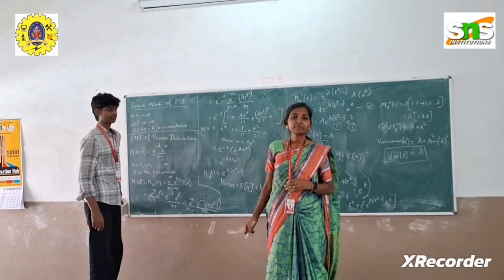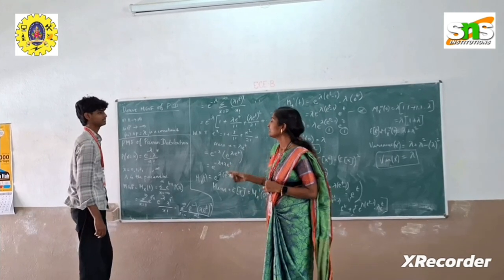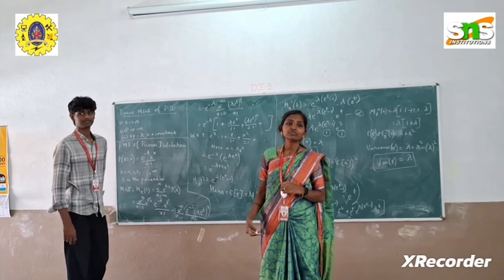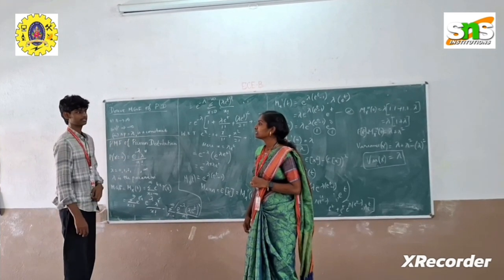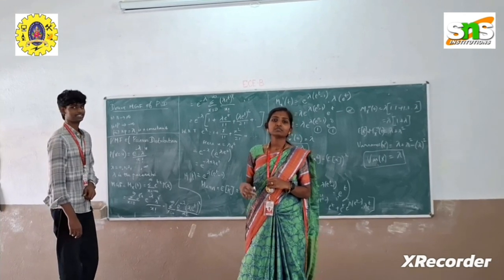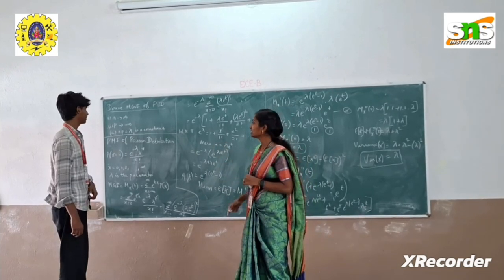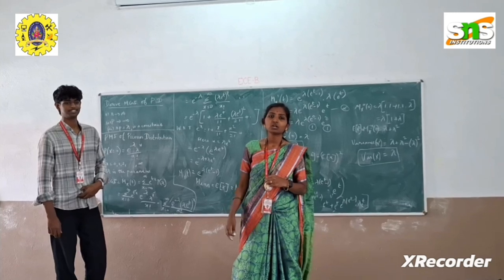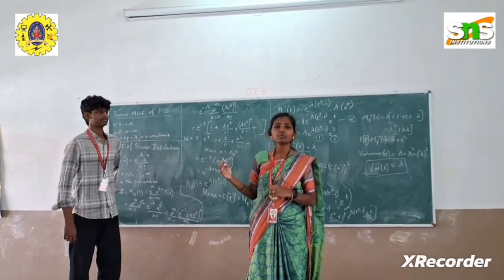Now we have a student to explain the Poisson distribution as a limiting case of binomial distribution. What is our first condition? N tends to infinity, which is the number of trials tending to an infinitely large value. What is the second condition? P is the probability of success. When it is tending to an infinitely small value, we will go to the Poisson distribution. The third condition is np equal to lambda, which should be a constant. Whenever these three conditions are satisfied, we will take the binomial distribution to be a Poisson distribution.